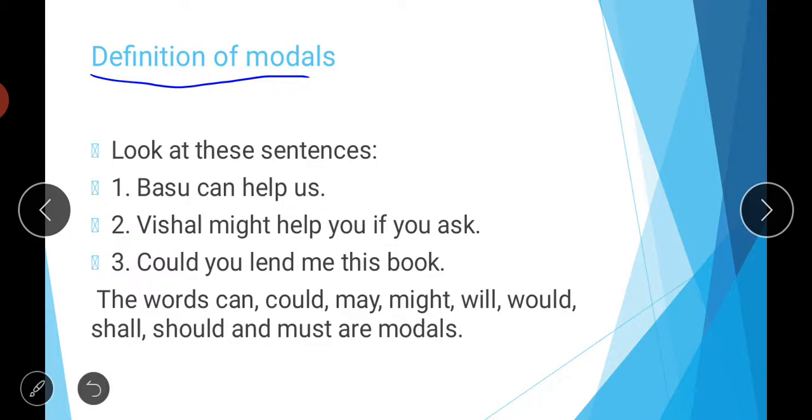For example, Basu can help us, Vishal might help you if you ask, could you lend me this book. If you remember, in auxiliary verbs we did that words like can, might, could are called modals. The words like can, could, may, might, will, would, shall, should, and must are all modals, and they sometimes act as auxiliary verbs also. So we use these modals in sentences.